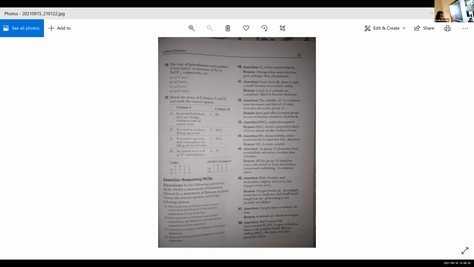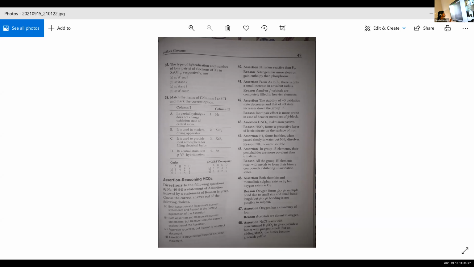In the following questions, question number 40 to 54, a statement of assertion followed by a statement of reason is given. Choose the correct answer out of the following choices. Here already the 4 options are given in the beginning. You should follow these 4 options for the entire questions from question number 40 to 54.